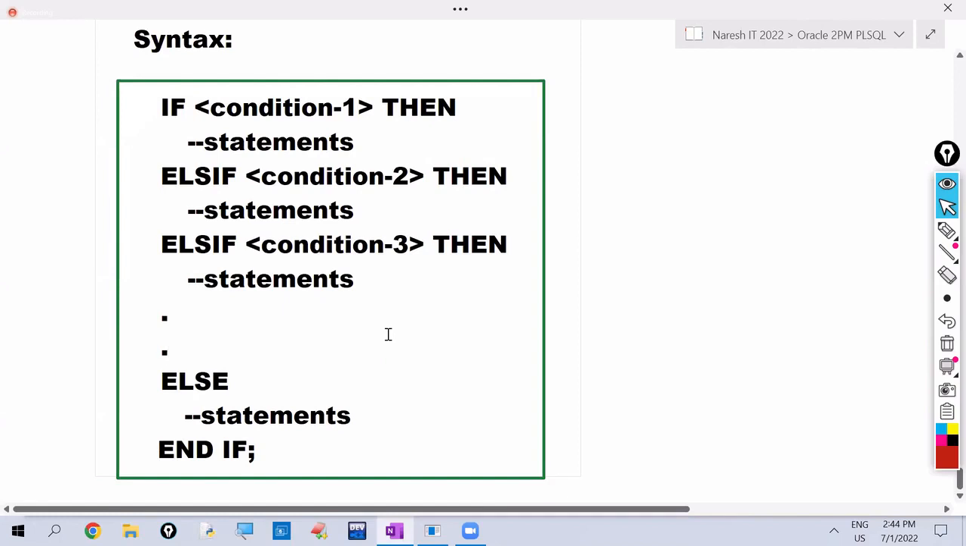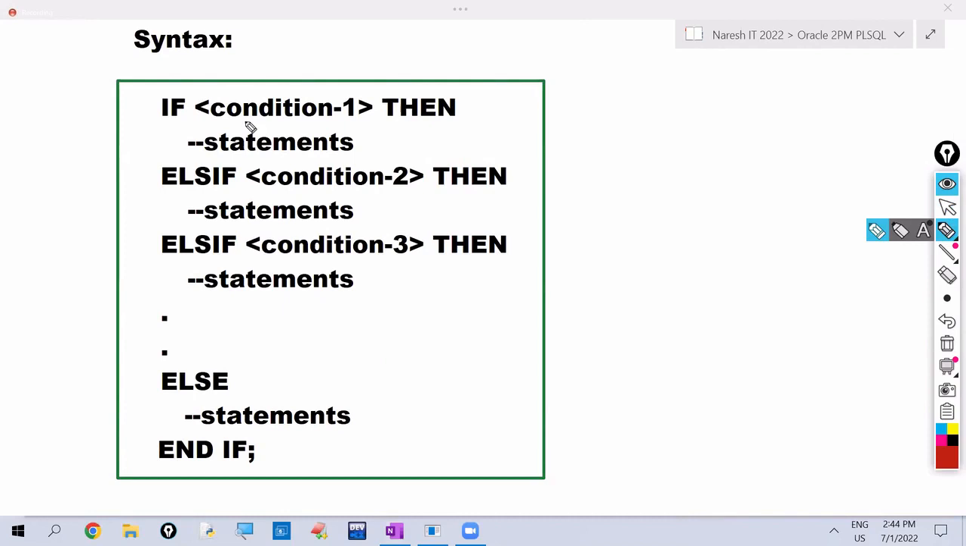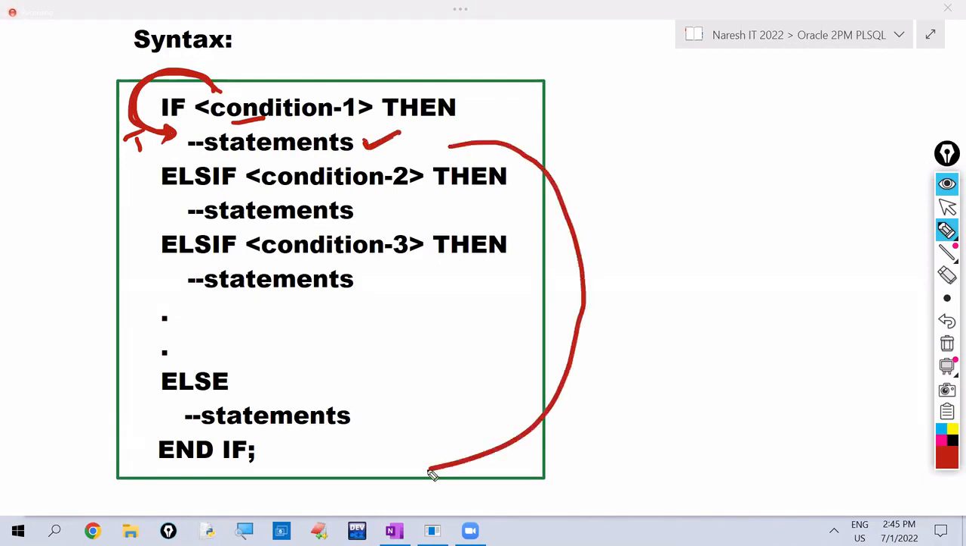Okay. See the execution process, what is happening. Listen carefully. First it checks first condition. You already know the if behavior. If condition is true, it executes the statements. So if first condition is true, it executes the statements. After that, it comes out of the if then else if. Is it checking second condition here? If first condition is true, after that it is executing statements. After that, is it checking second condition or third condition or any remaining conditions? No. Because first condition is true.